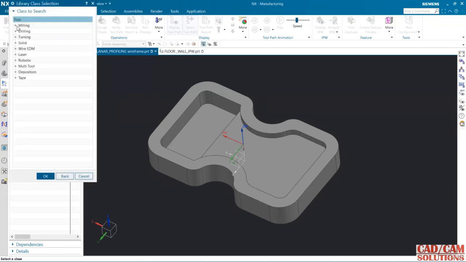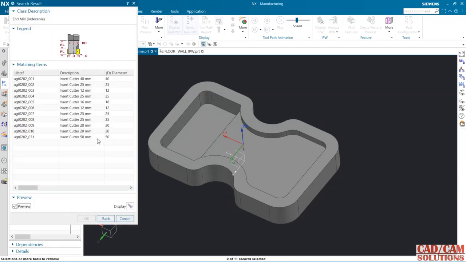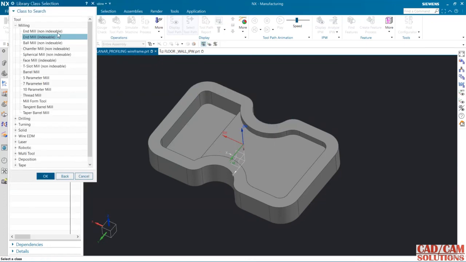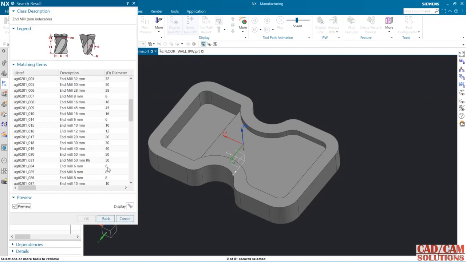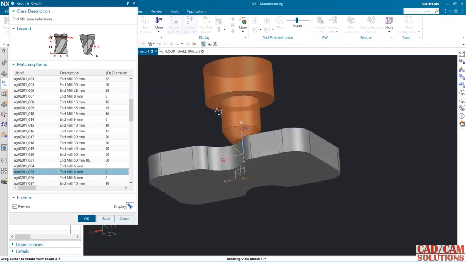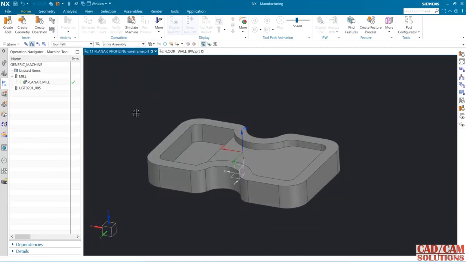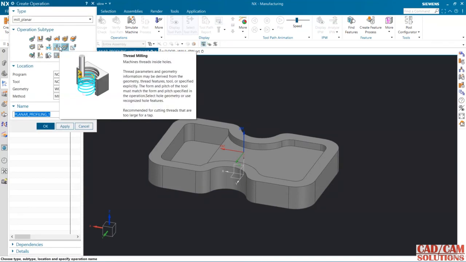I'm going to use a mill. This is the indexable tool, so cancel it. I'm using non-indexable, and for this I'm going to use this 8 tool. Cancel. Now select this operation.